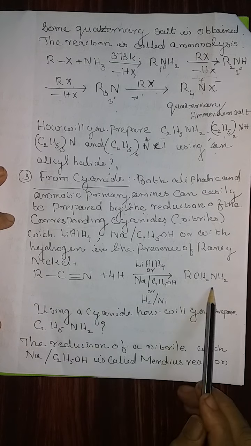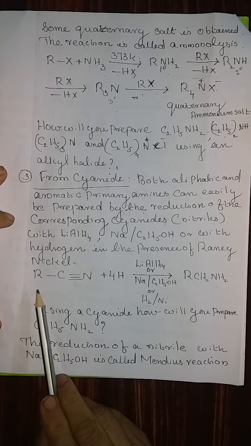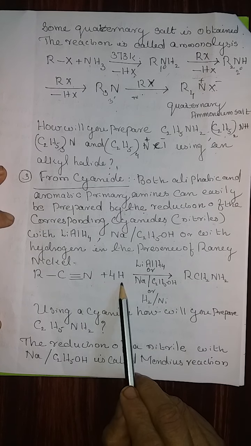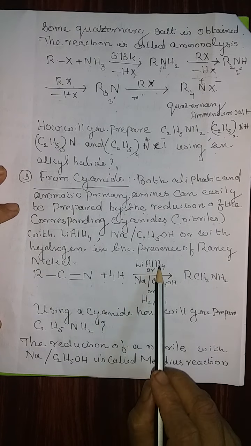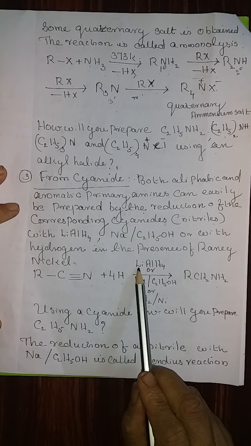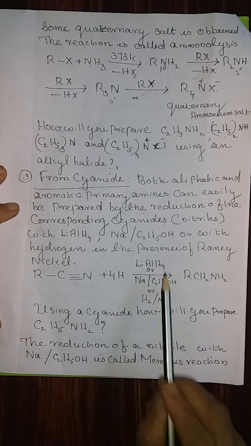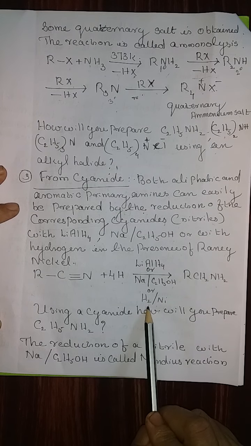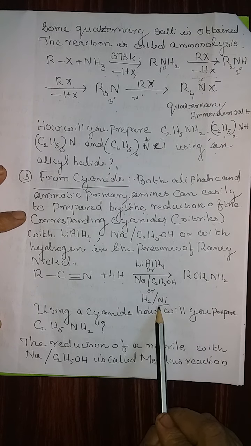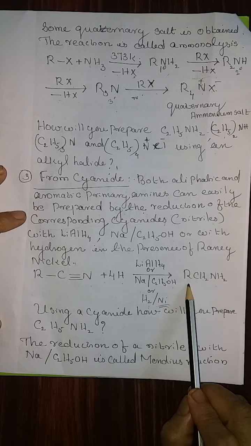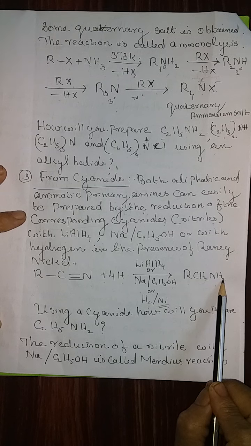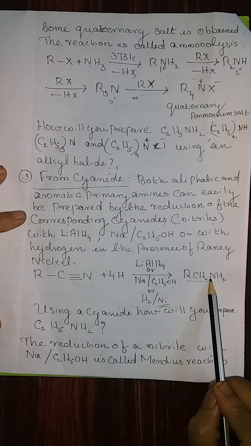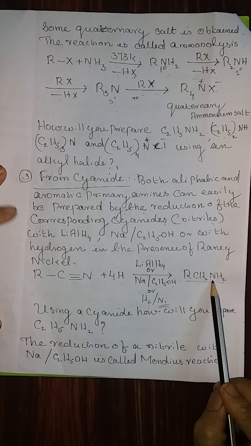Therefore, in general, we can represent this method of preparation: RCN when treated with nascent hydrogen obtained by any of the methods, that means either using lithium aluminum hydride or sodium and ethyl alcohol or hydrogen supplied in presence of nickel catalyst, gives RCH2NH2. That is the product obtained. We can use this method for the preparation of any primary amine.